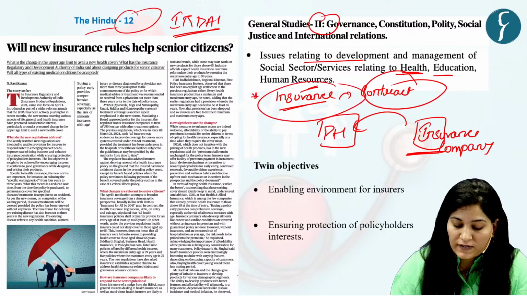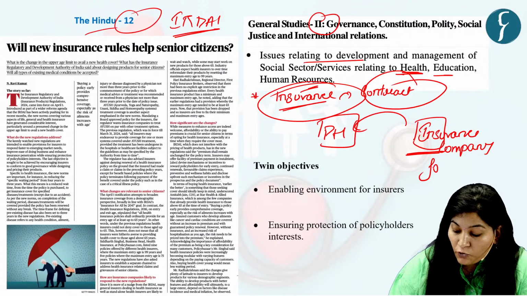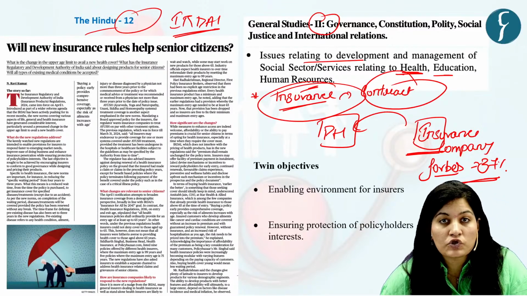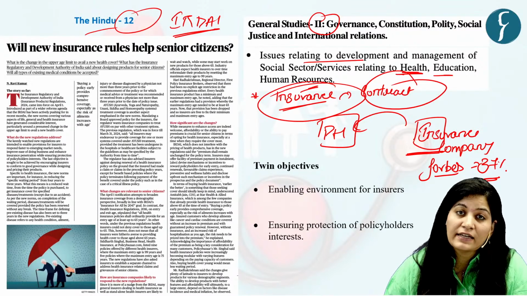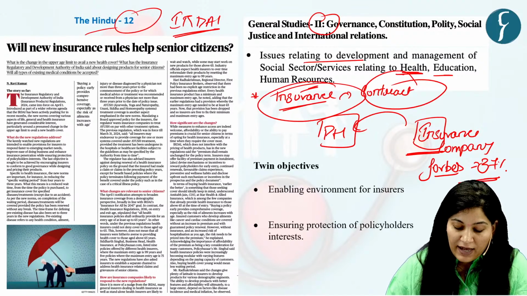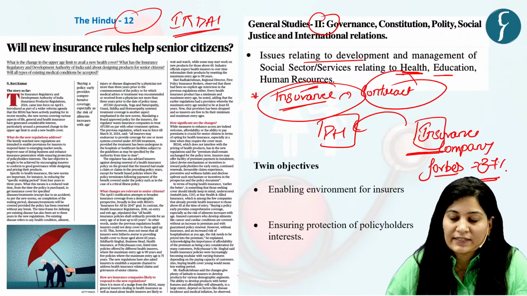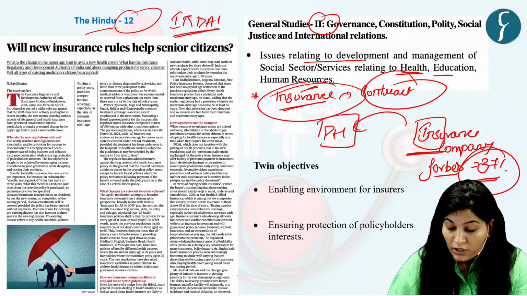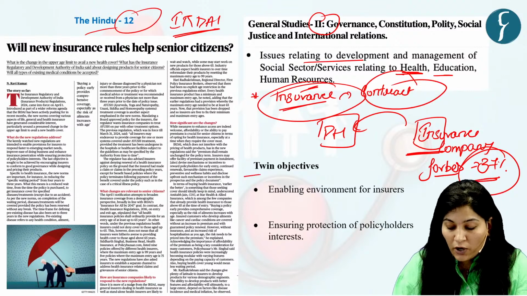Okay, that is insurance. Now here, the problem is that according to Forbes, only 37% of the population in India hold health insurance. Okay, and that is a major factor in high out-of-pocket expenditure, and it also works as an impediment in the accessibility of healthcare facilities. Only 37% of the Indian population hold health coverage. To rectify this problem, the government came with the 2024 regulation with a twin objective.